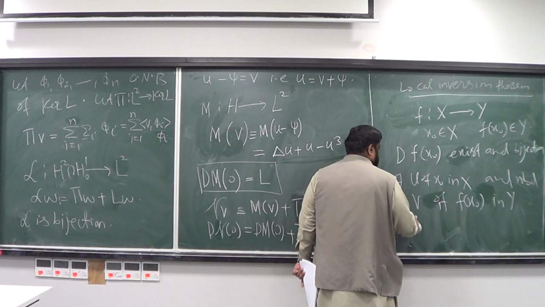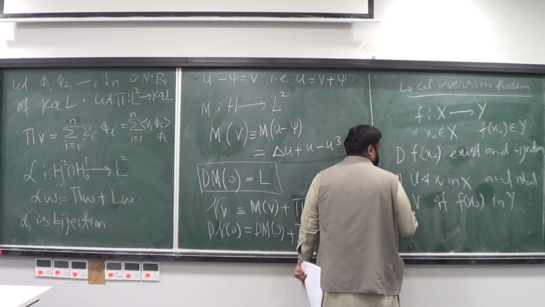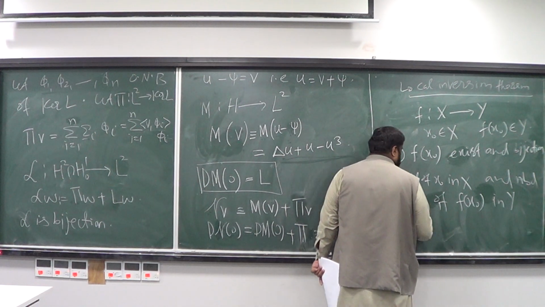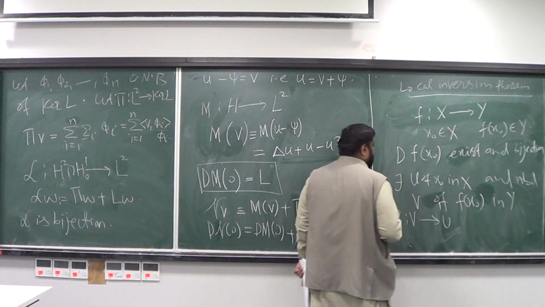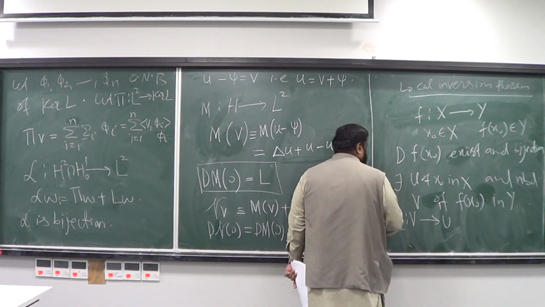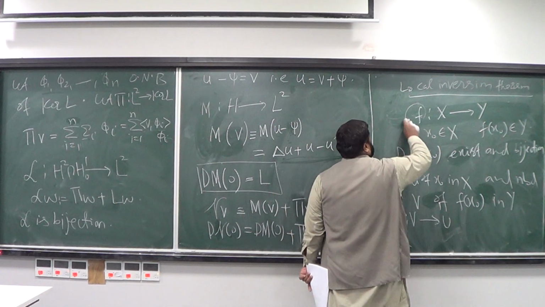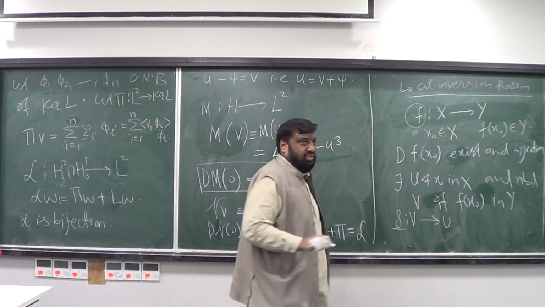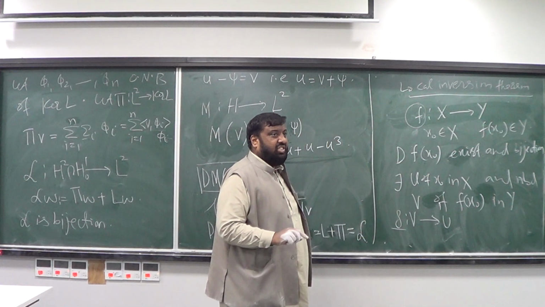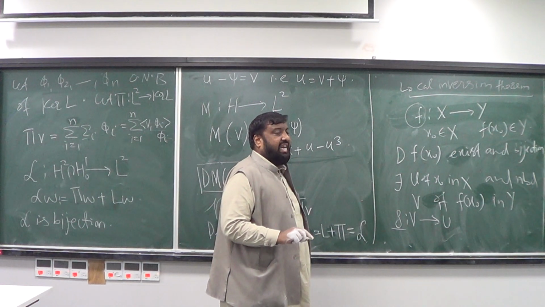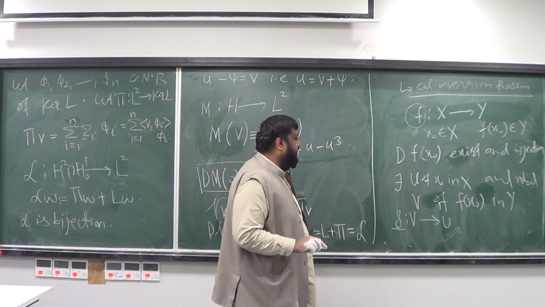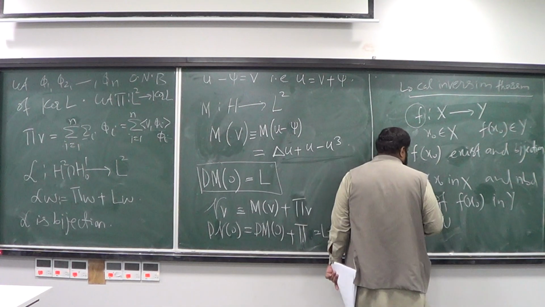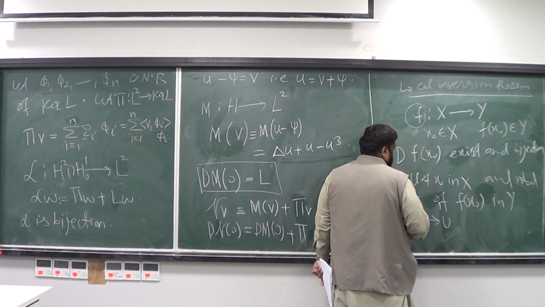such that G is a map from V to U, and this G can be treated as the inverse of F on these neighborhoods.